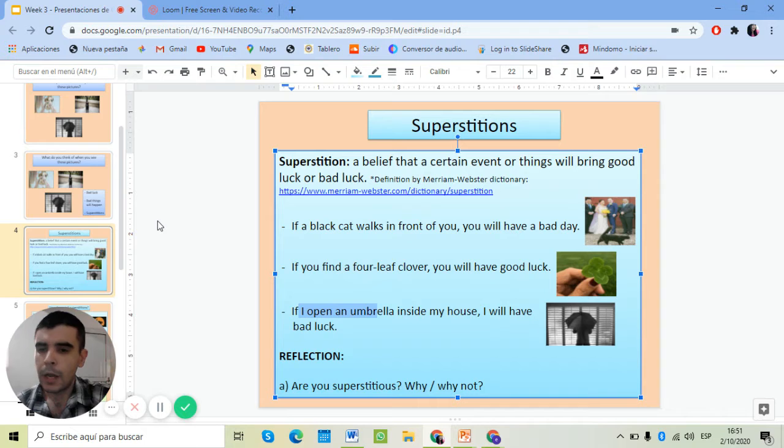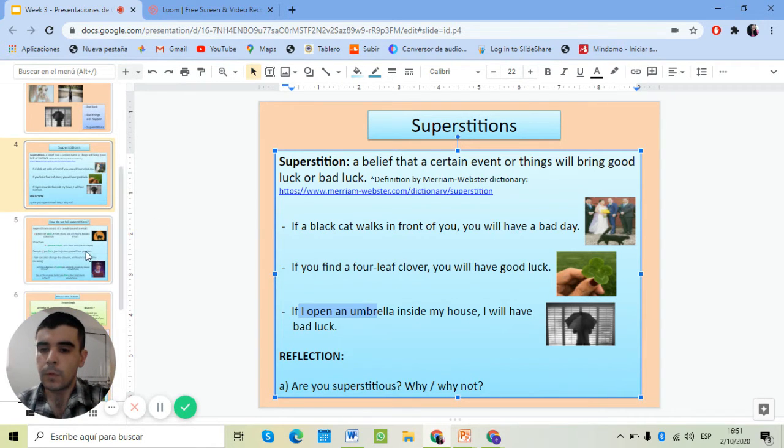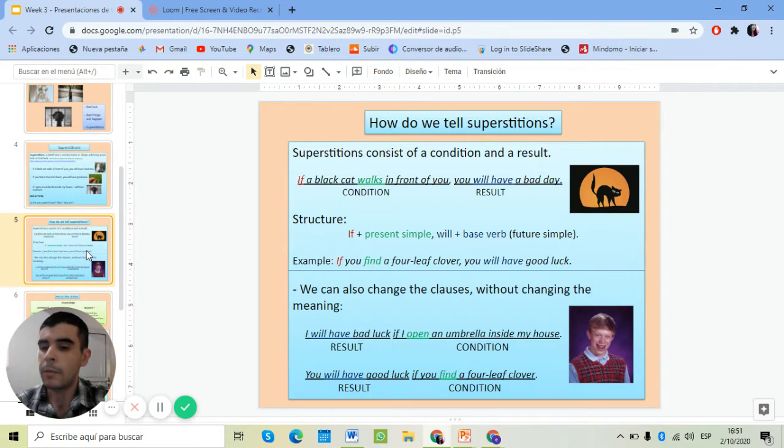Now let's take a look at how we tell superstitions. When we tell superstitions, we are telling about something that is very possible to happen, right? This is called the first conditional. Superstitions consist of a condition and a result, right? Las supersticiones se utilizan con el primer condicional, ¿sí?